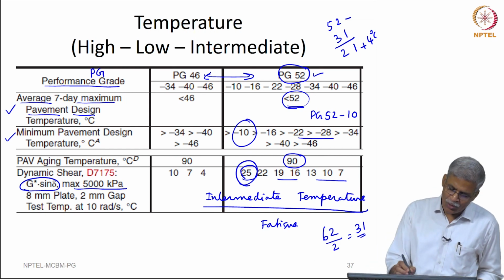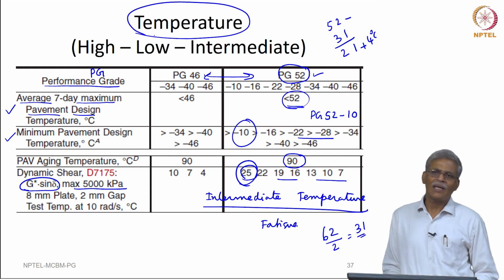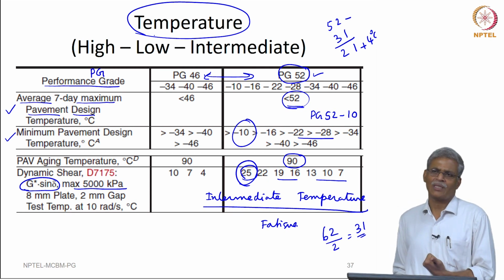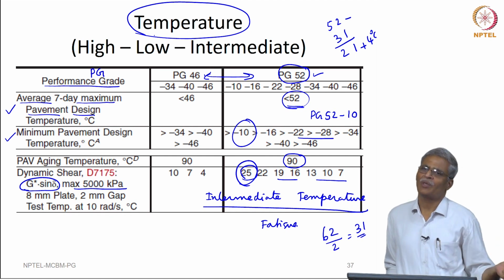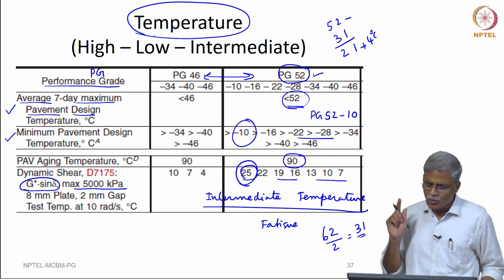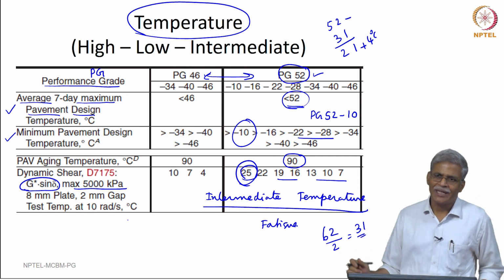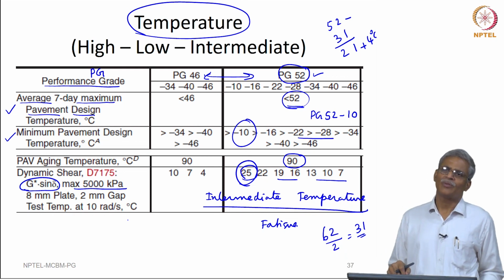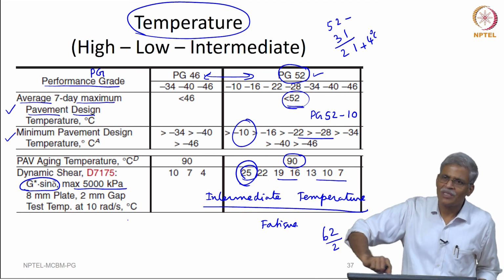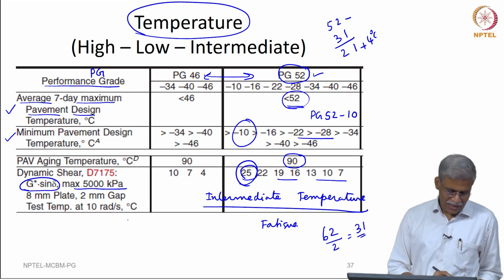And in fact, what you see here is temperature plays a very critical role in PG. Unlike viscosity grading, in which we did not worry about anything associated with temperature, we just measured one at 60, one at 20 degree centigrade and a softening point temperature, and we just moved on. But here you are worried about all these temperatures, and you also need to understand that from G star by sin delta at rutting, which is at high temperature, to the appropriate value of G star times sin delta for the fatigue, you have to understand that these numbers have been worked out based on the manner in which the master curve of the material exhibits its behavior.